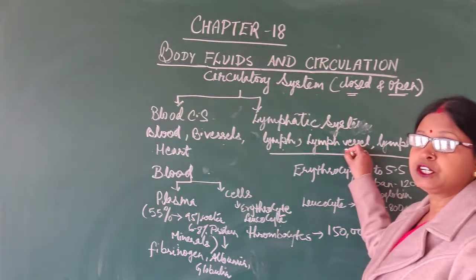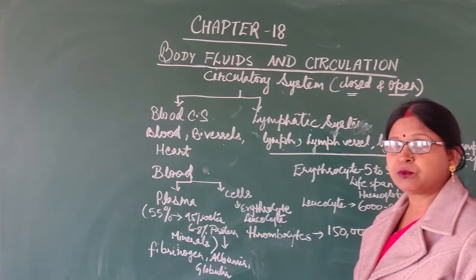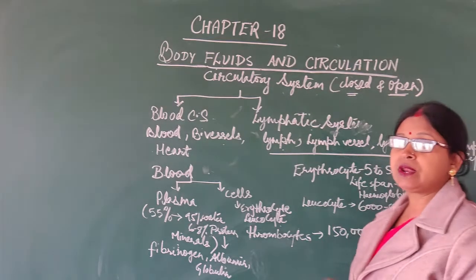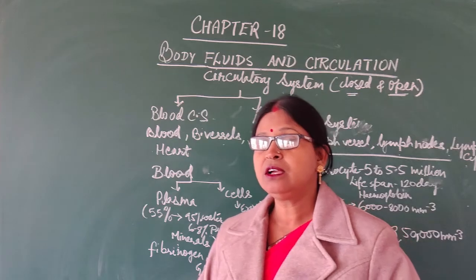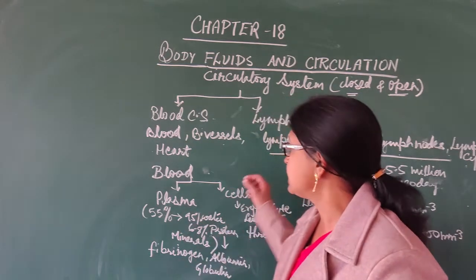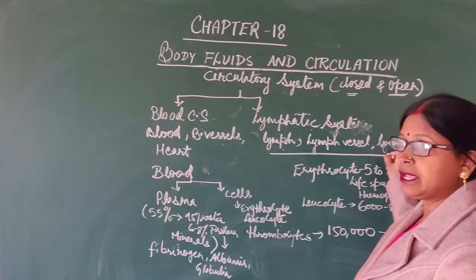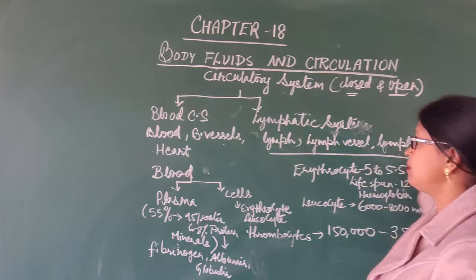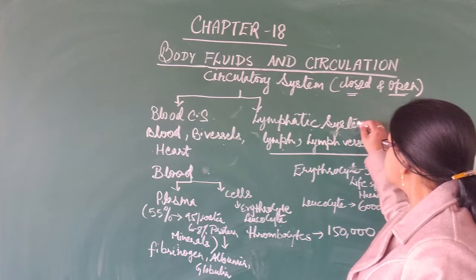Then the lymph vessel is a tube-like structure in which the lymph moves, transported from one place to another. Lymph nodes are the swelling-like structures present at regular intervals in the lymph vessels. At this position the microbes and other things will be caught and destroyed by the lymphocytes. So that is known as the lymphatic system.